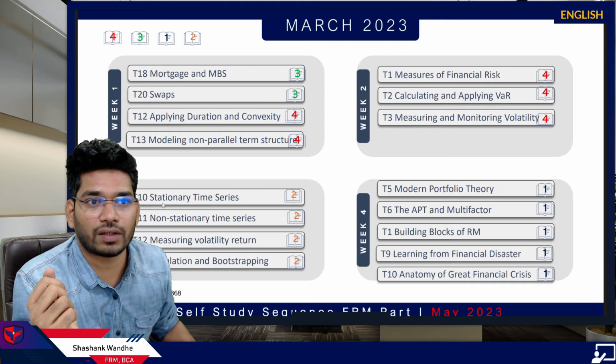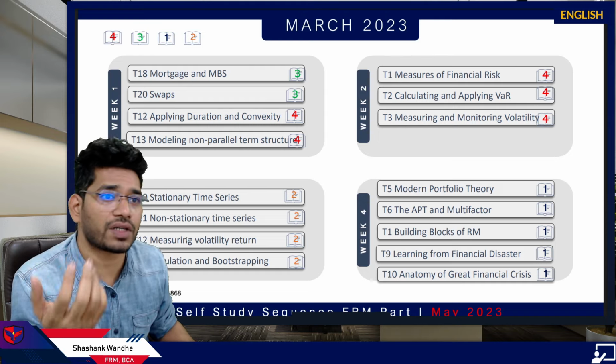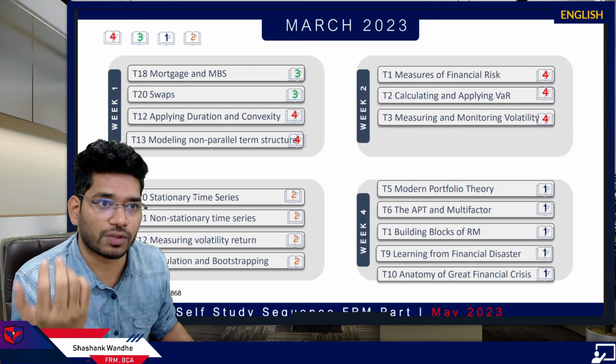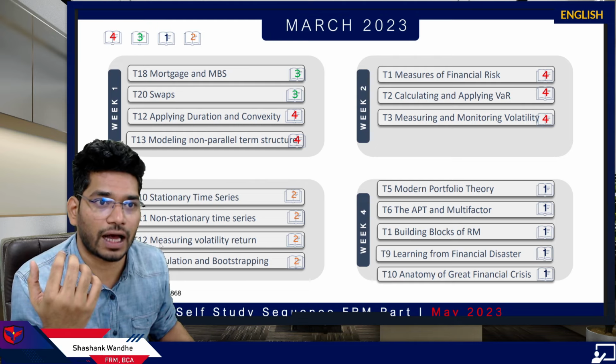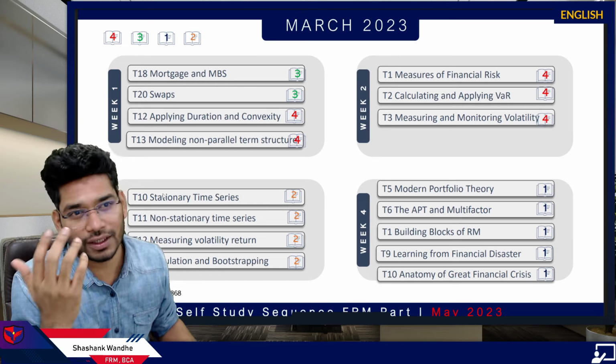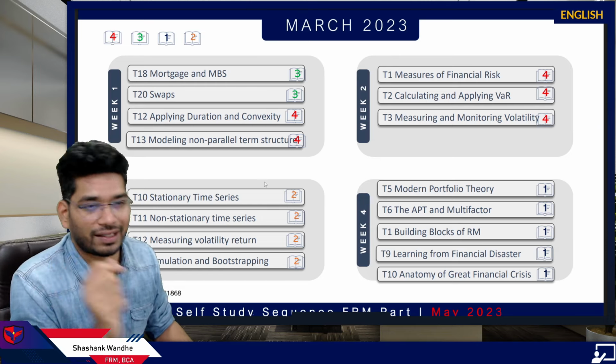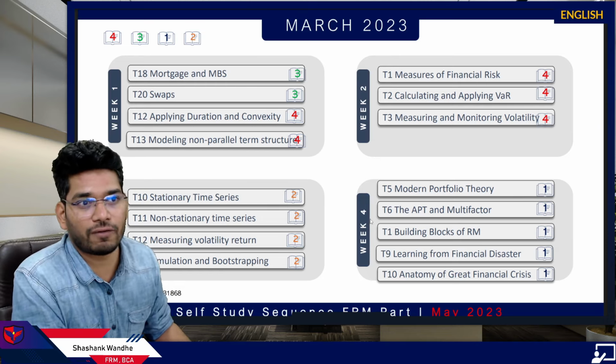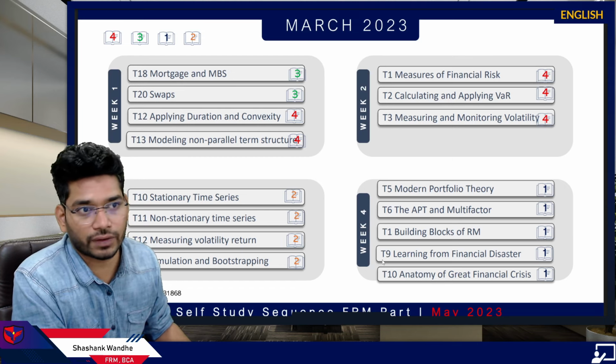Now next is week 3: stationary time series, non-stationary time series, measuring volatility and returns, and then fusion bootstrapping. So here we have 4 topics. These topics I would consider slightly difficult compared to the other topics. Then week 4, modern portfolio theory and so on.